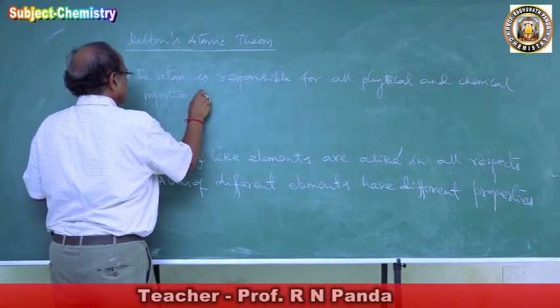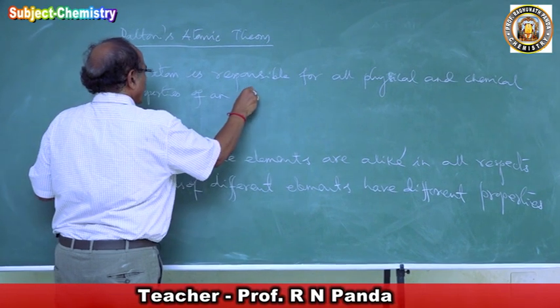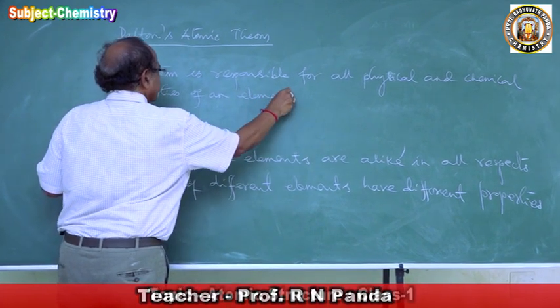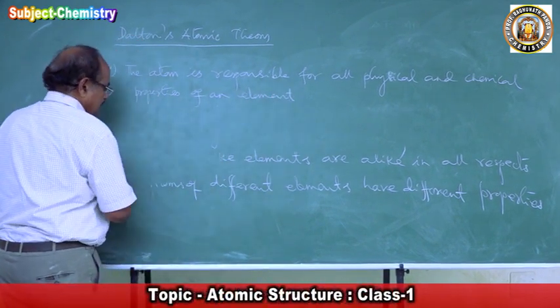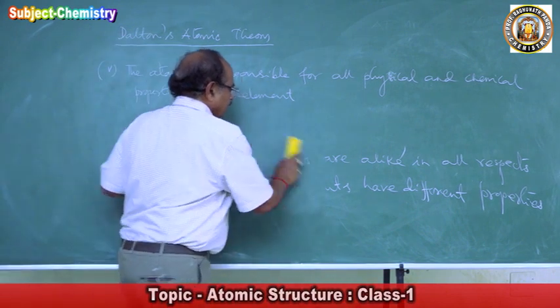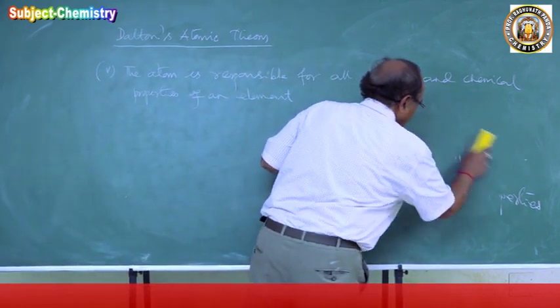Whatever property an element exhibits, it begins from the atom. So this is the way he proposed this.